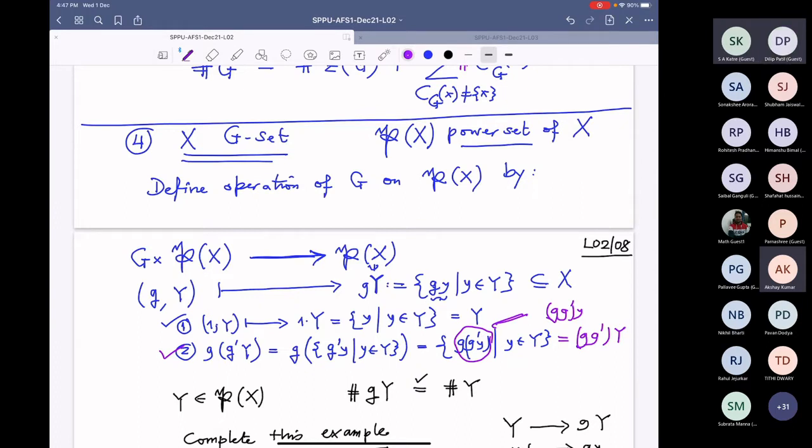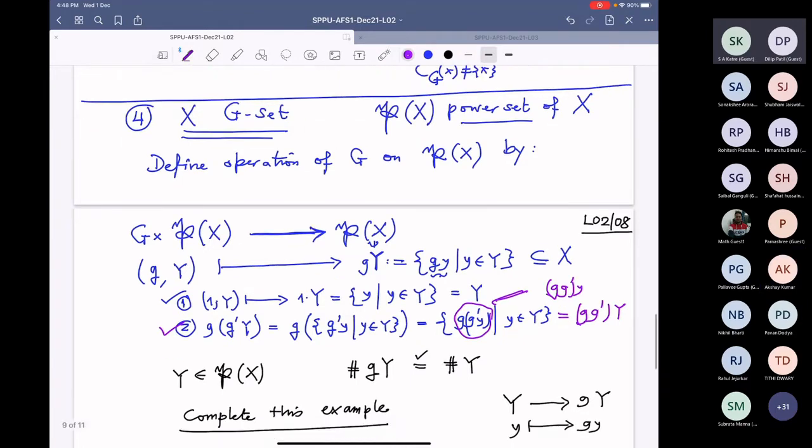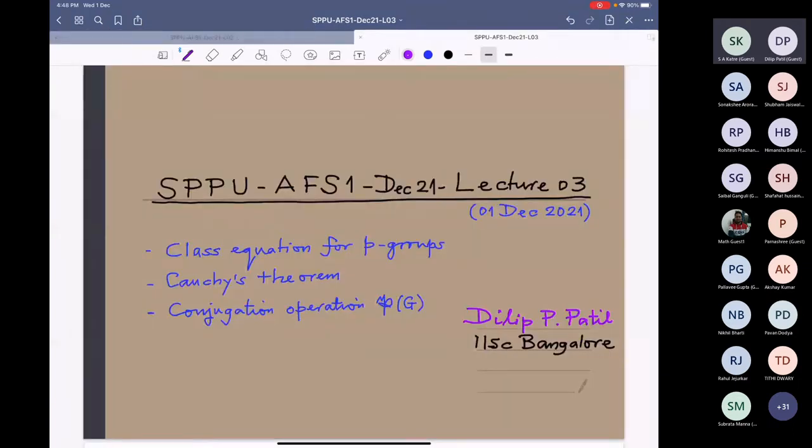That is your question. I don't know whether this is your doubt. You are asking some other question, which is not what I wanted. I wanted you to find what the orbits are and what the cardinalities are, and what the class is. Anyway, I will come back to this example because I have just started the class equation.